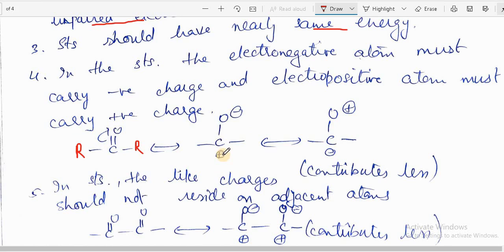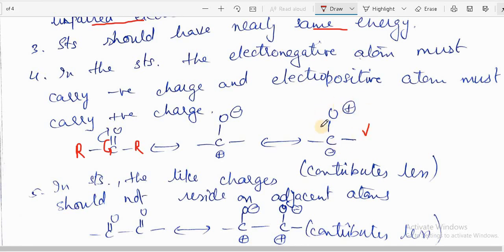The reverse can also be possible. If electrons move towards carbon, then carbon will have negative charge and oxygen will have positive charge. So there are two possibilities. But oxygen is more electronegative, so it must have negative charge only, and carbon is electropositive, so it must have positive charge only.